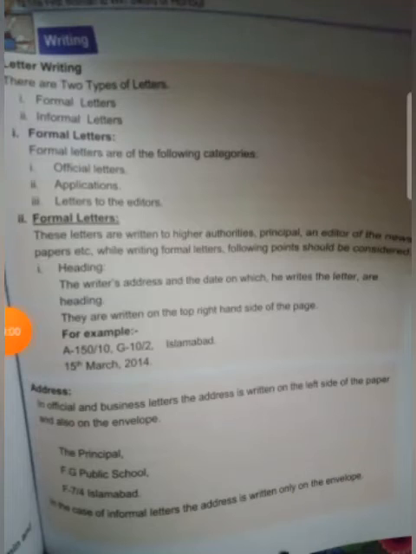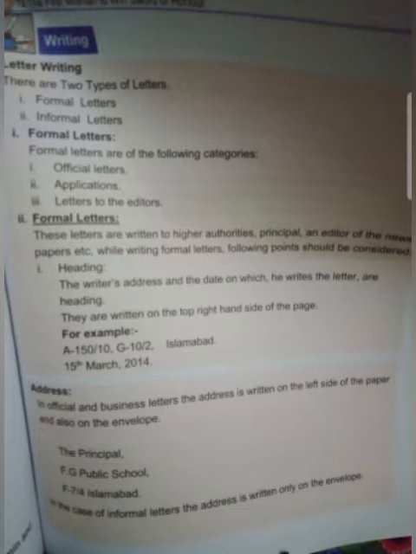We are going to discuss letter writing. There are two types of writing letters. Number one is formal letter. The second one is informal letter. Now, formal letters are written to higher authorities, principal, and editor to the newspapers, etc. Means they are written officially, and they are going to be sent to the principal or to the editor.